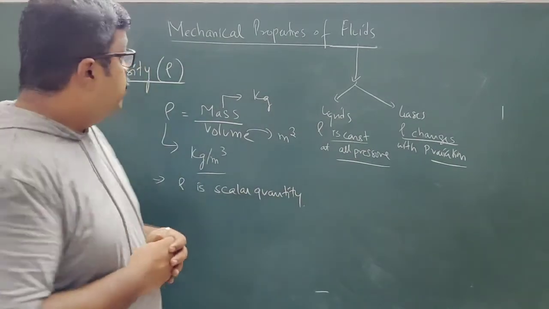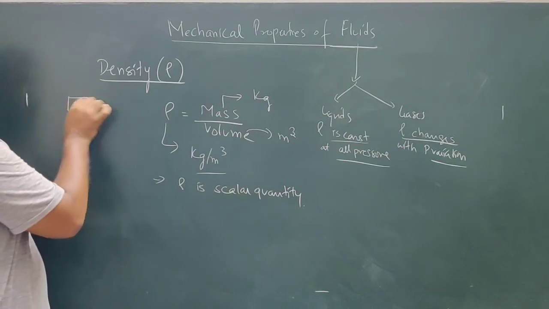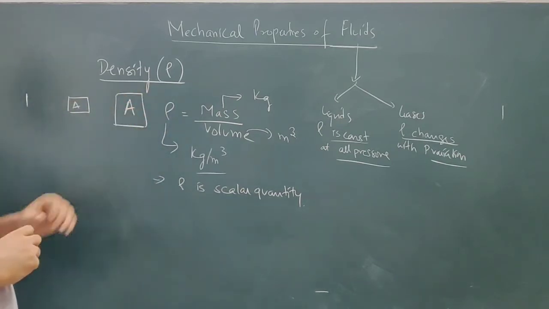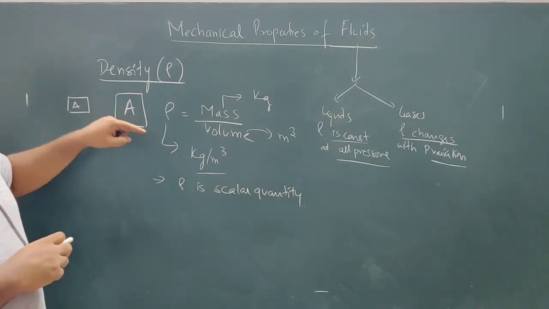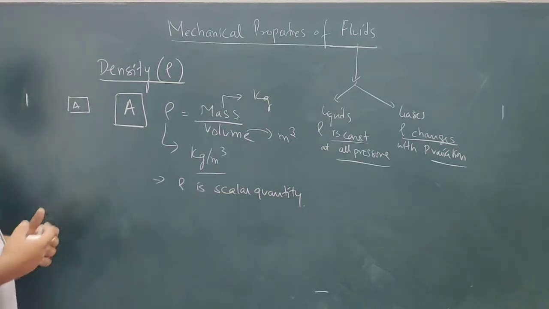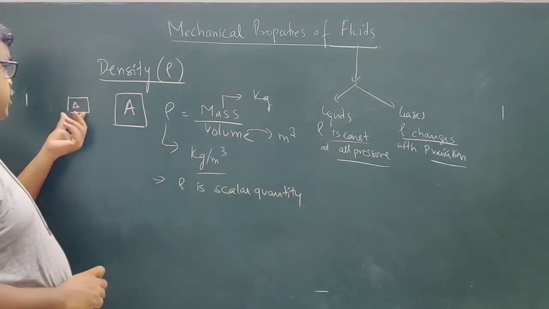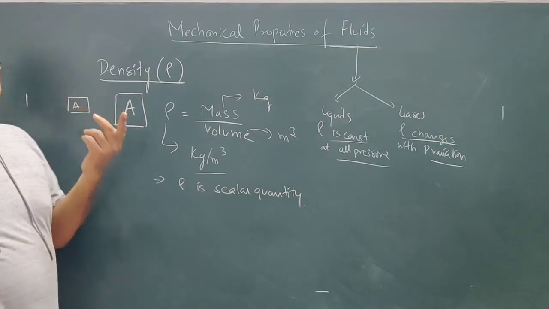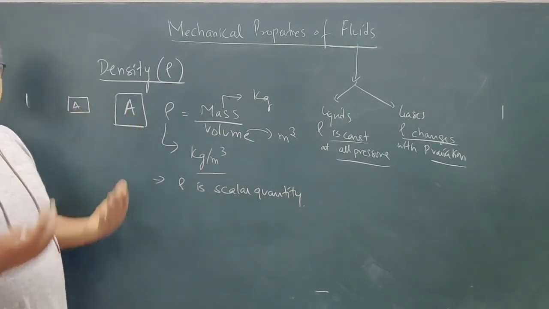Another important feature about density is, suppose you have two materials. Both are the same material, but they have different size, different volume, different mass. Suppose this is copper, this is copper. Or if you are talking about liquids, this is one particular liquid, this is another liquid, with different volume.